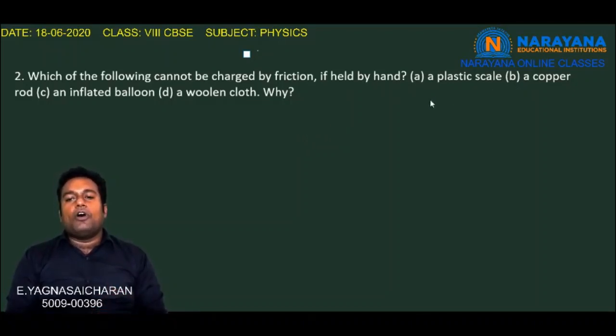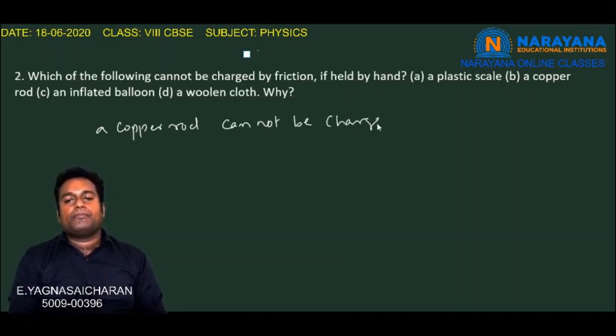But out of all these four, a copper rod cannot be charged by friction if held by hand.